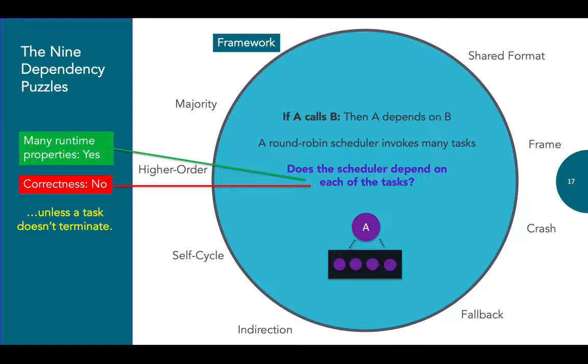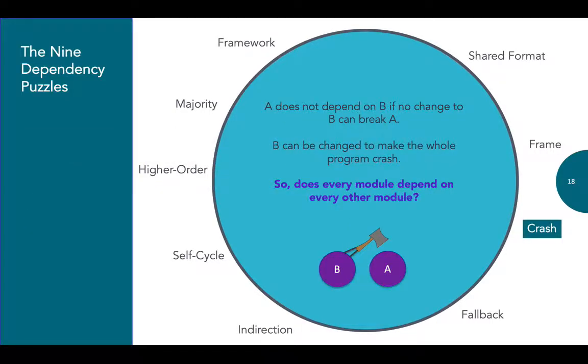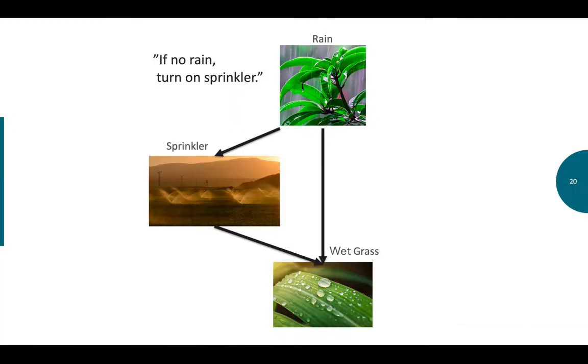And this finishes that puzzle, in that we can choose not to consider changes to a task that do not terminate. And it also finishes the second puzzle. We can consider whether or not to consider changes that crash, but it has not addressed the fallback puzzle. And for this, we have a big insight that the fallback puzzle, using a different payment processor, is isomorphic to this example.